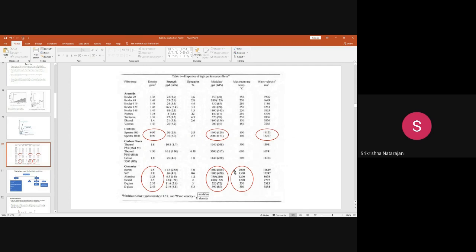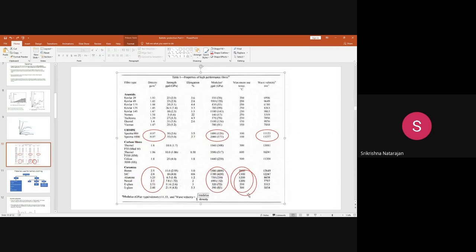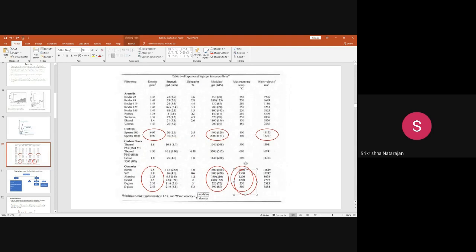But the wave velocity propagation, which is the desired thing for ballistic protection, is higher in the ceramic. You just compare the wave velocity propagation values against carbon, aramids, or UHMWPE. You can see the wave velocity propagation is much higher in the ceramics.